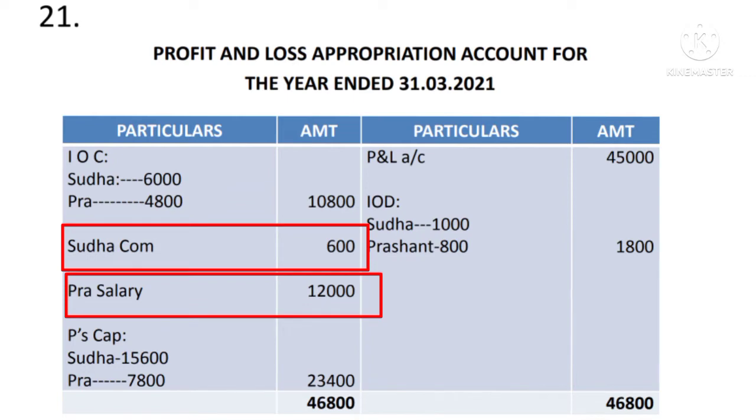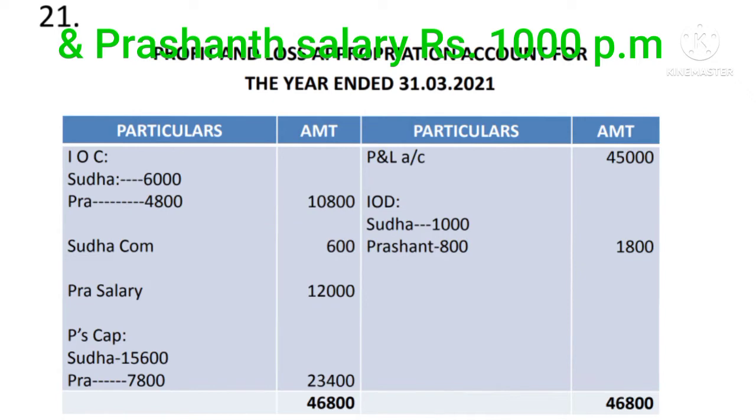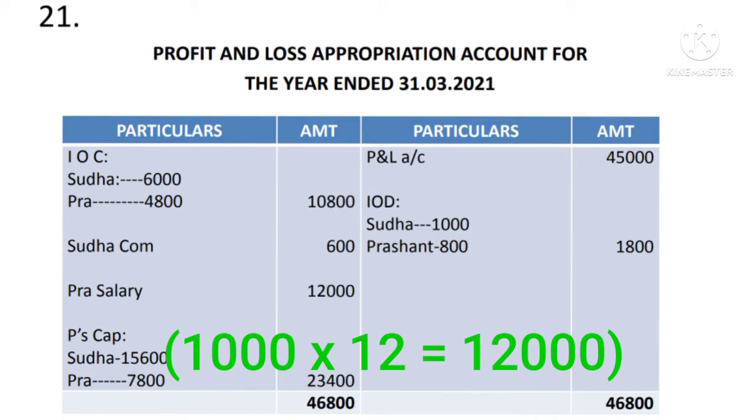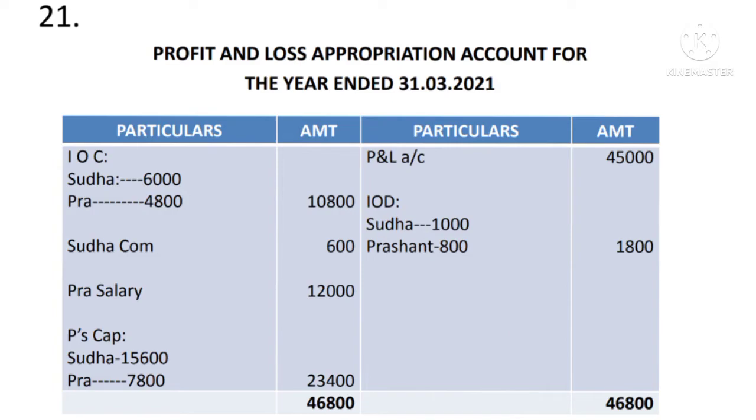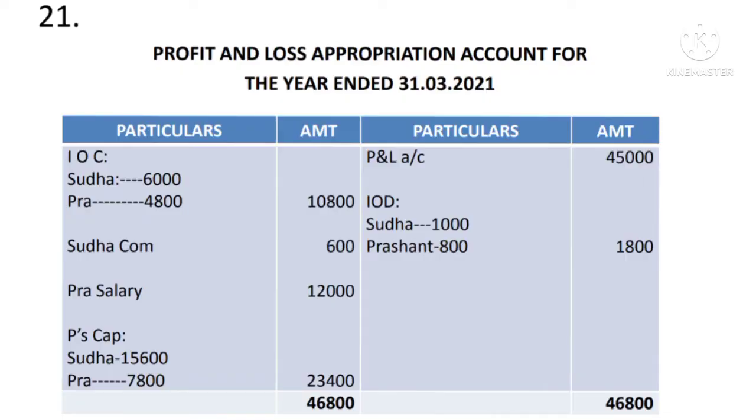Likewise, Prashant is given 1,000 rupees salary every month, so it is also an expenditure. Record it on the debit side. To Prashant's salary, 1,000 into 12, in outer column 12,000 rupees. Now drawings are given. It is not necessary here. We are not supposed to record it in the P&L appropriation account. It is recorded in the partner's capital account. Sometimes just to confuse you, drawings would be given. If suppose interest on drawing we have to calculate, then we have to use the amount of drawings. Otherwise, there is no need of amount of drawings. Even then it is given, you just ignore it.